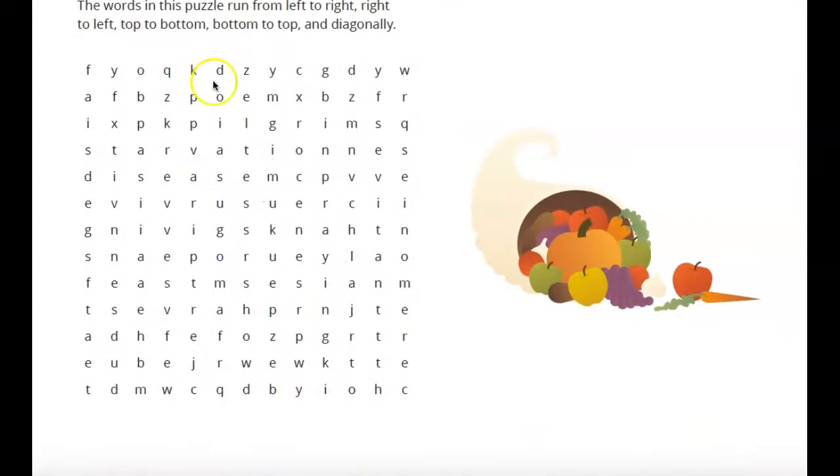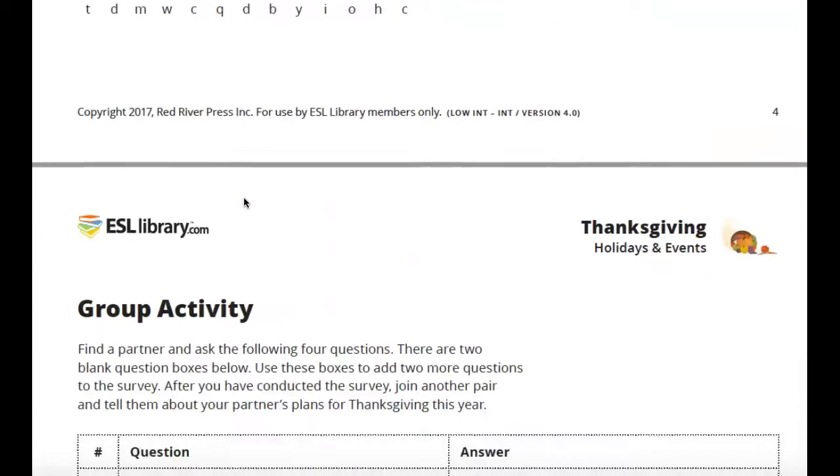Then search for words in here. They can be anywhere in here. So look carefully, whether it can be up and down or left and right. They can be diagonal. Look for any of the secret words in here. I'm sort of glancing at it right now. I don't see any right now with that. Oh, look at it. P-I-L-G-R-I-M-S. Pilgrims. There's one of the words right there. You can circle that one right now. Here's a word, poem. I don't know if that's supposed to be in there, but that's a word. You can circle that as well. Find words in there associated with Thanksgiving.